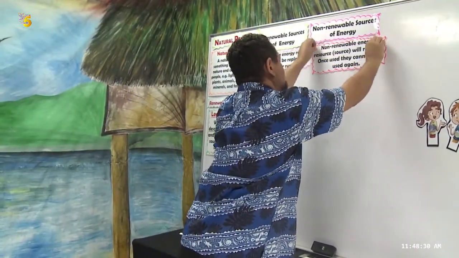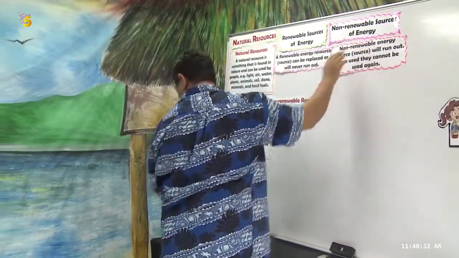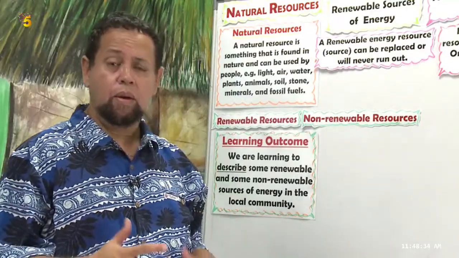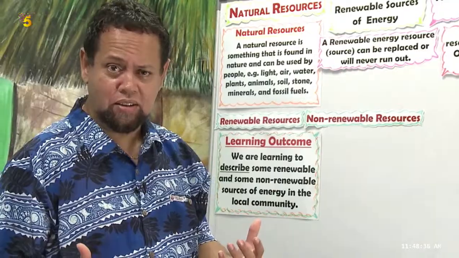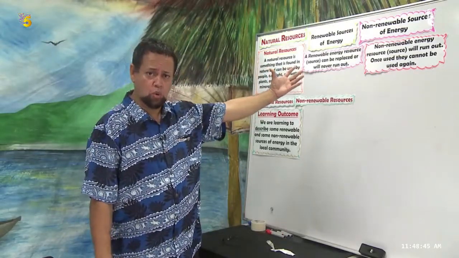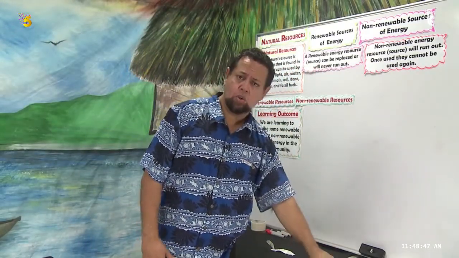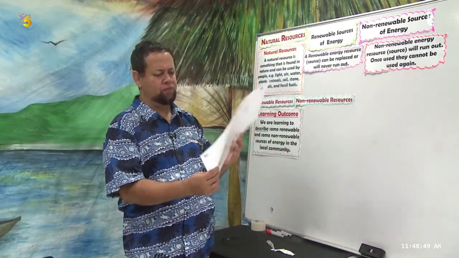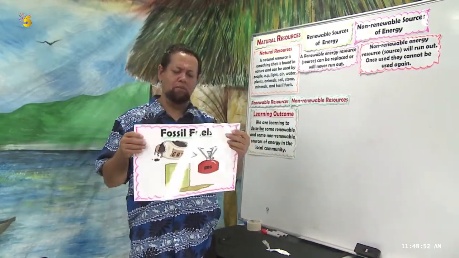Okay, that's it. Bear with me, you should follow me. Are you following me? Or are there some distractions there? Follow me. We have looked at the definition of these two. Shall we look at the fossil fuels?